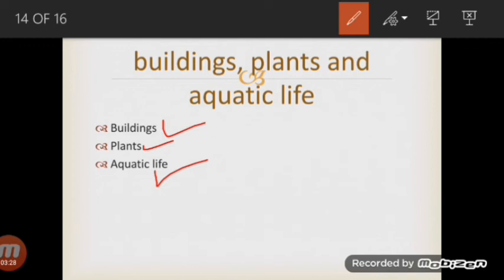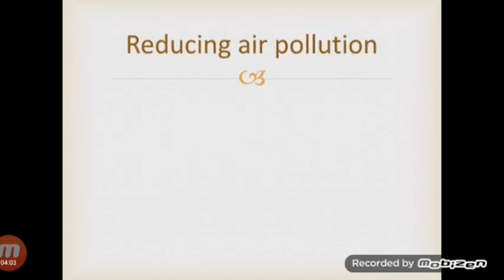If we talk about the effect on aquatic life, acid rain reduces the pH value of natural water bodies like lakes and streams. It lowers the pH, which is normally 6.5 to 8.5, good for aquatic life, down to 4, which is too acidic for fish and other aquatic life to survive. So all the aquatic animals present in the aqueous medium will die, or it is highly toxic for them.